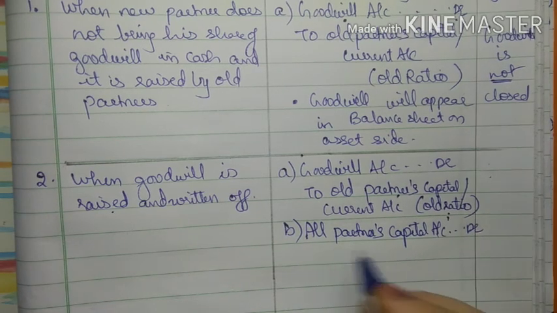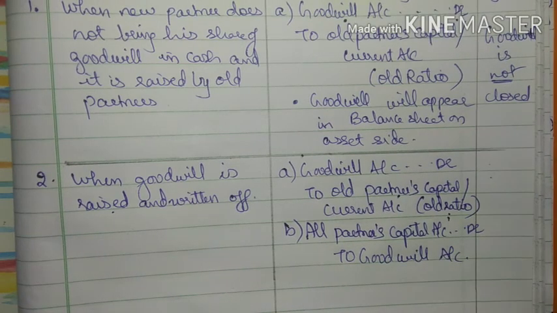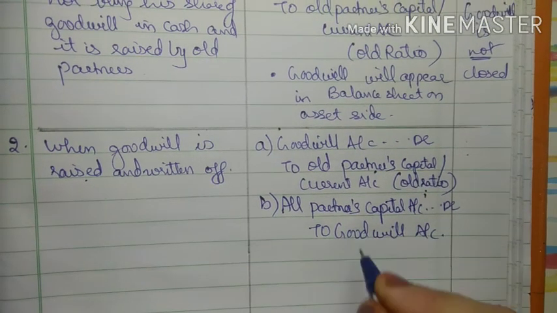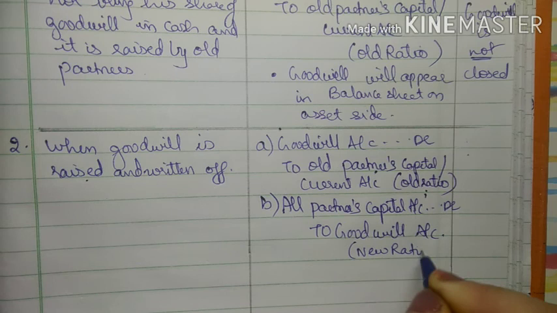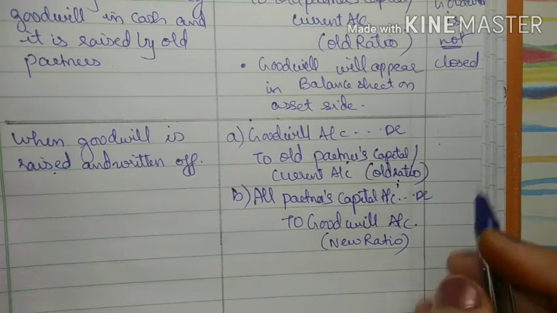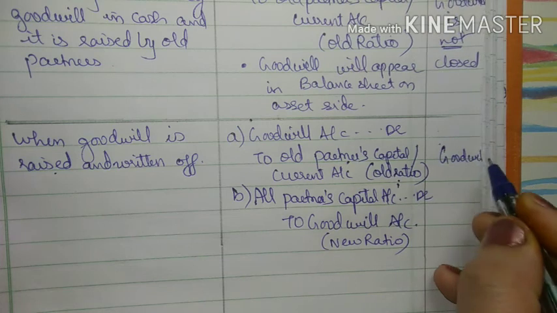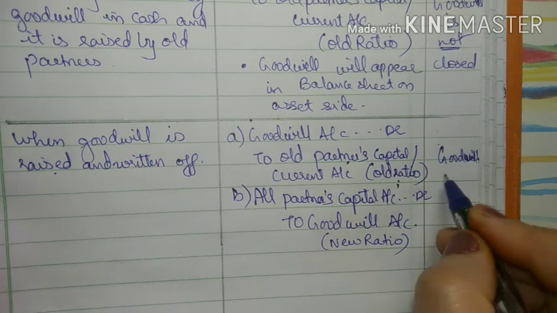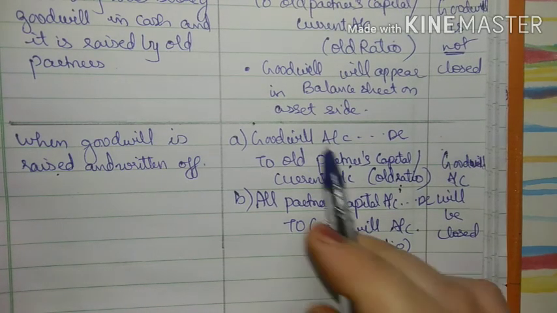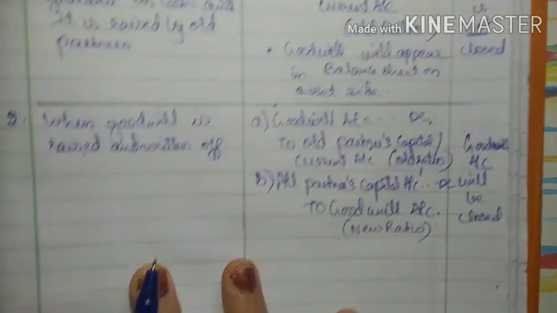Capital account debit to goodwill account. So all partners' capital account debit to goodwill account, and it will be in new ratio because it is done after the admission of new partner. So in such a case your goodwill account will be closed. Why will the goodwill account be closed? Because here see the goodwill is debit, here goodwill is credit, so your goodwill account will get closed.